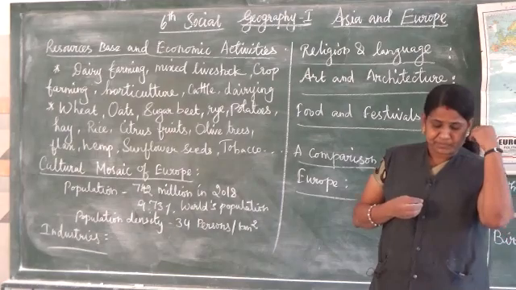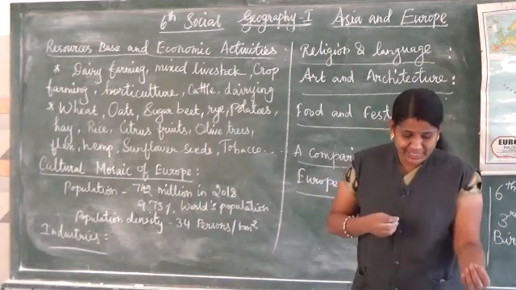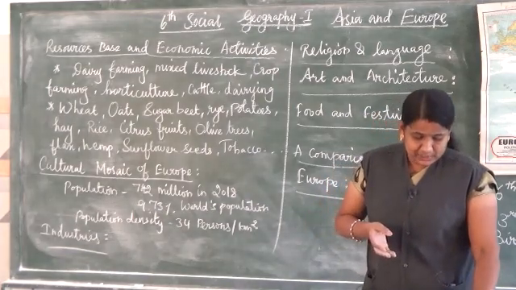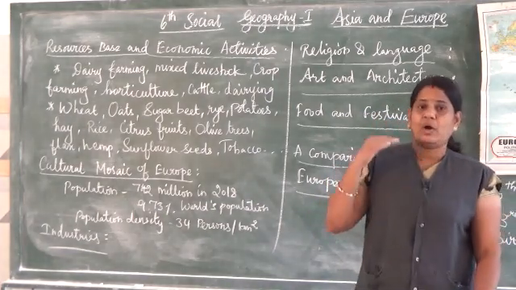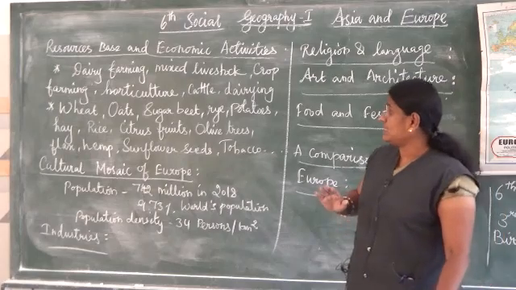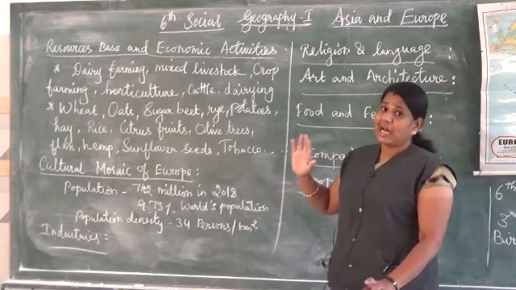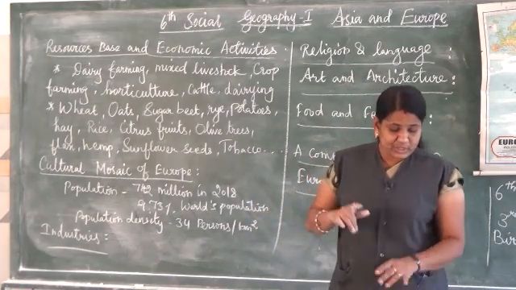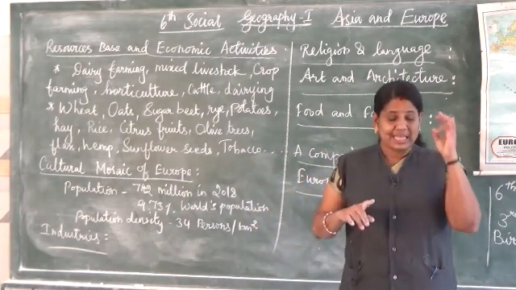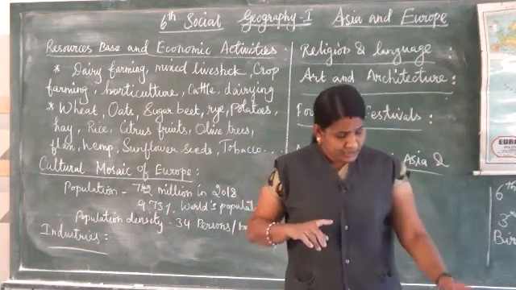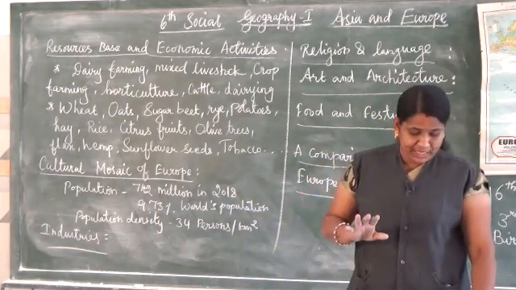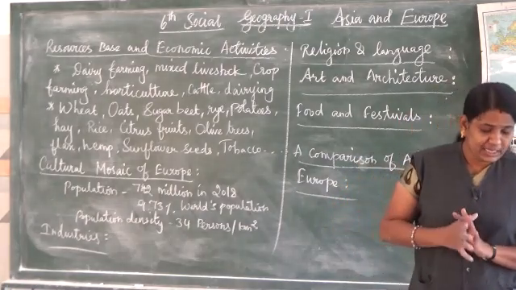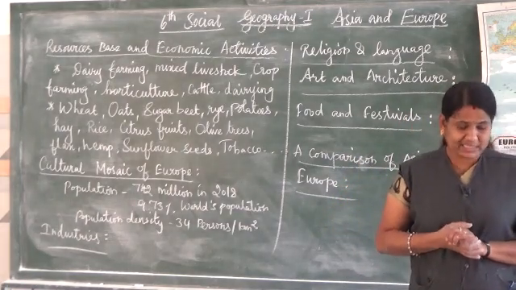They concentrate on animal husbandry, especially cattle raising. Already I said they use different types of agriculture, husbandry, cattle and dairying. Mixed farming and crop rotation are widely practiced.